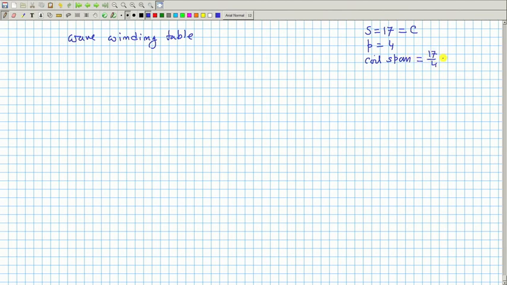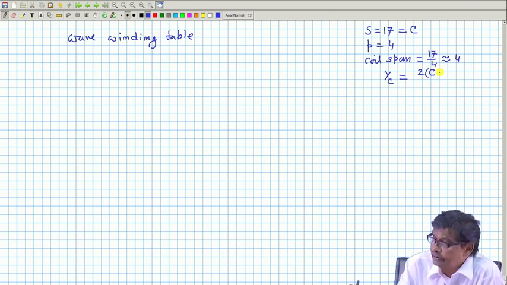I have to get an integer, otherwise I cannot do anything, so approximately chosen 4. And winding commutator pitch is (C plus 1) by 2, I have taken plus for the earlier, which has come out to be 9.